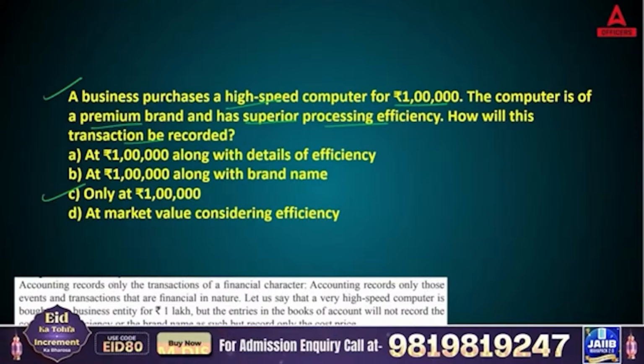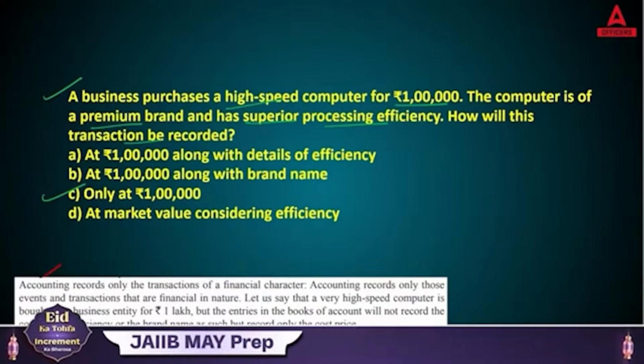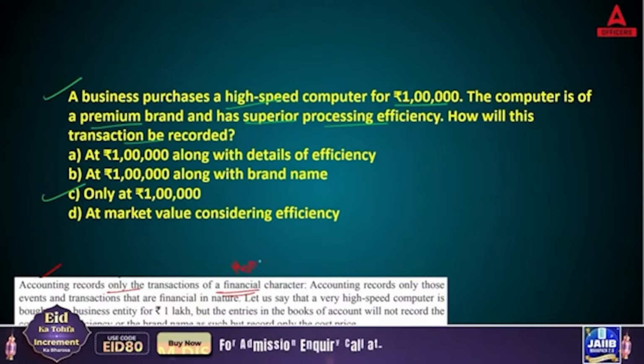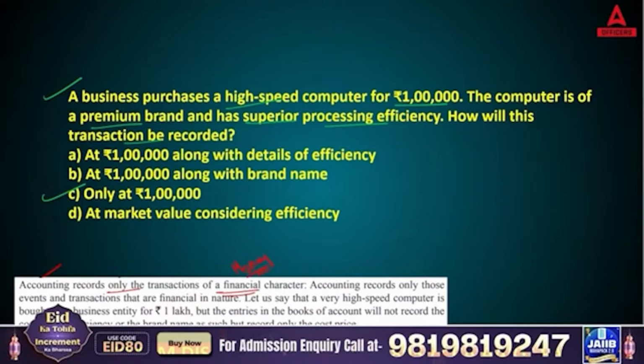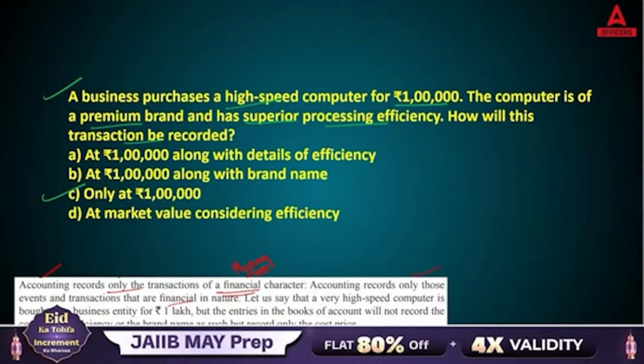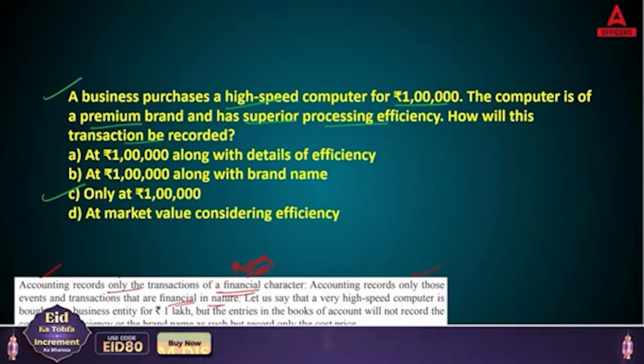Now let's read this paragraph. As per this paragraph, accounting records only the transactions of financial character. Financial character means money involved. If money is involved, you will actually record that transaction. Accounting records only those events and transactions that are financial in nature, in which money inflow and outflow is there.